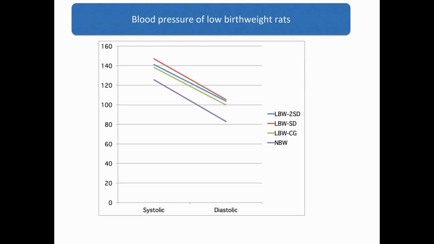We found that low birth weight rats had higher blood pressure than controls, and feeding a high-fat diet to the low birth weight rats further increased their blood pressure. The mechanism of increased blood pressure is thought to be decreased renal nephron count, arteriosclerosis, and the RAA system, but no morphological abnormalities in the kidney and aorta were found in our model rats.